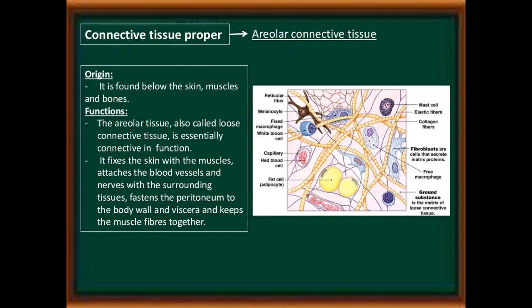See the diagram of areolar tissue. Various types of cells are present in the matrix: mast cell, elastic fiber, collagen fibers, fibroblast cells, free macrophages, ground substance, adipose tissue, fat cells, adipocyte cells, capillary, red blood cells, fixed macrophages, white blood cells, reticular fibers. So this is the structure of areolar tissue.